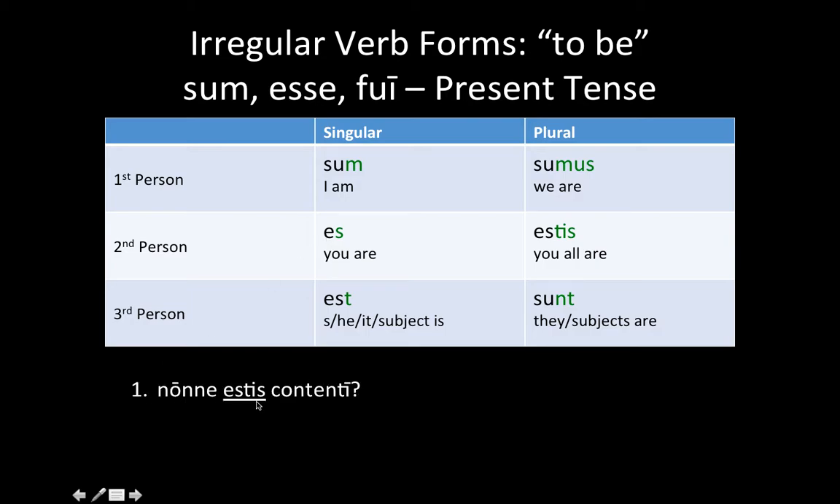For example, non estis contenti? Are you not content? Are you not satisfied? The estis here is the you all. So to be correct here, we'd have to say, are you all not satisfied? Coquus est in culina. Est right here means subject is, and I say subject is because we have a specified subject. The cook is in the kitchen. Mater et pater sunt laeti. Mother and father are happy. So this would be another example of when you would use the subjects are.